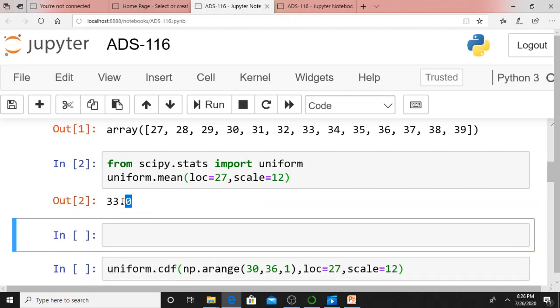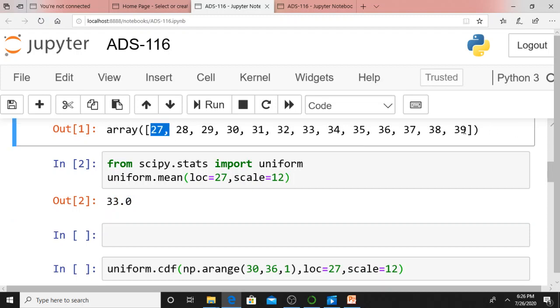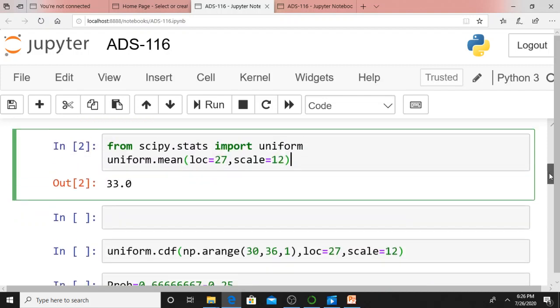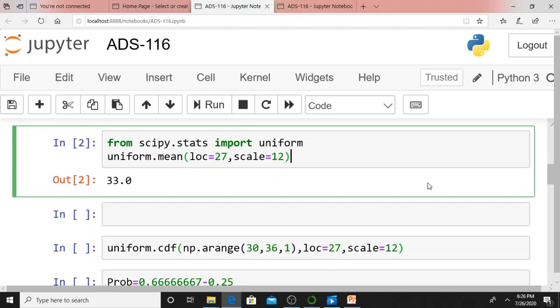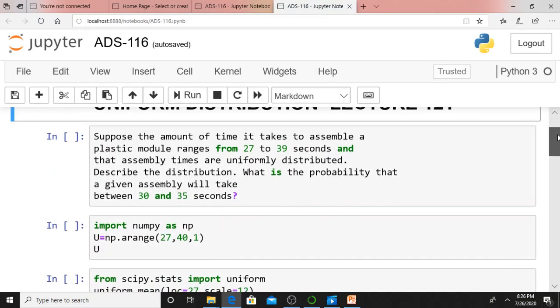It will give 33.0. You can also calculate it manually: 27 plus 39, 66, by 2. That will give you the mean. Now, we will try to understand this CDF. What is this CDF? Why do we need CDF?